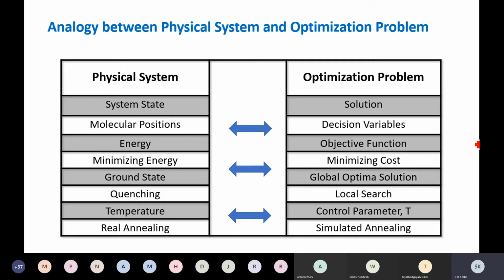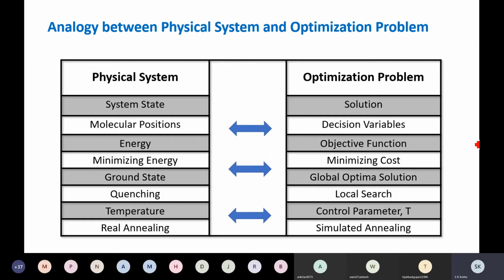Any difficulty in the concept of the simulated annealing algorithm? What is the concept? You tell me in a few lines. It's a search algorithm basically, but actually the physical annealing process has been modeled to find the solution. In the algorithm we say solution. The physical annealing process is that you heat a metal to a very high temperature and let it cool down. That is the annealing process.